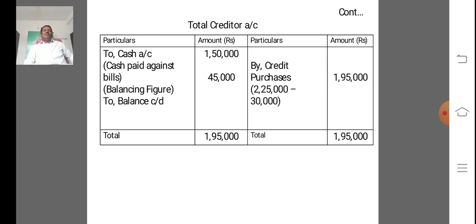Next, total creditors account. To cash account, that is cash paid against creditors, 1,50,000. By credit purchases 2,25,000 minus 30,000, so 1,95,000 is the total. So to cash account, cash paid against bills, is the balancing figure 1,50,000. To balance carried down, closing balance 45,000.